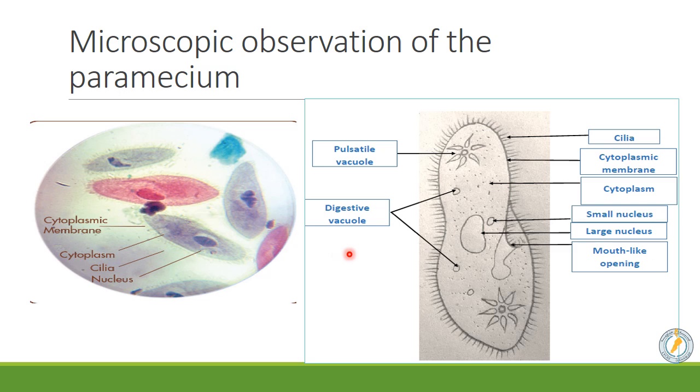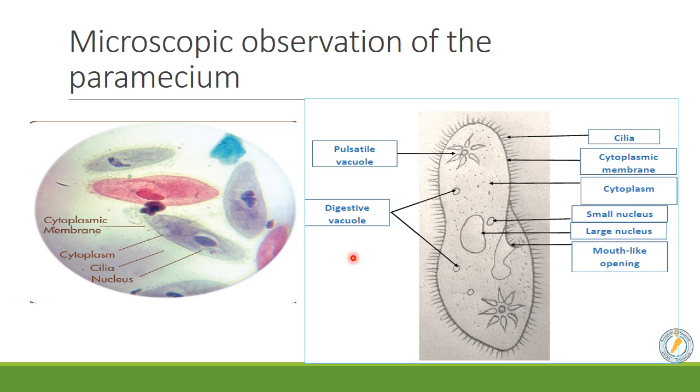We have two nuclei, one big nucleus and one small nucleus. And we have many vacuoles. The one that look like a flower, up and down, they are called pulsatile vacuole. While the others that look like circles or they have round shape here, here, and here, they are called digestive vacuole.